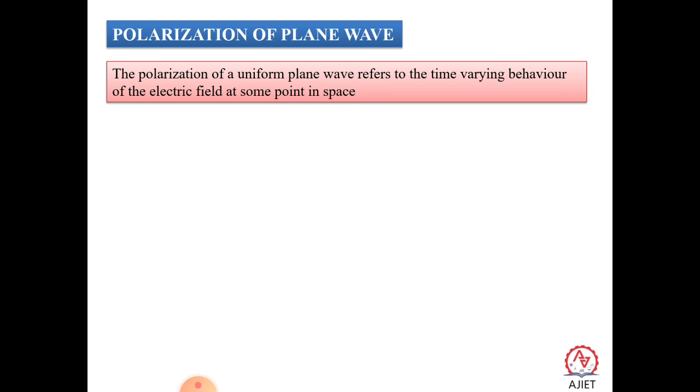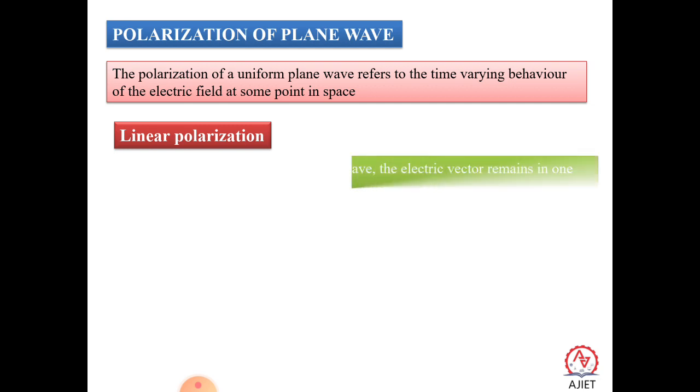Polarization is a restriction of the vibration of light in a particular plane, in a particular direction. So polarization of a uniform plane wave refers to the time varying behavior of the electric component at some point in space.